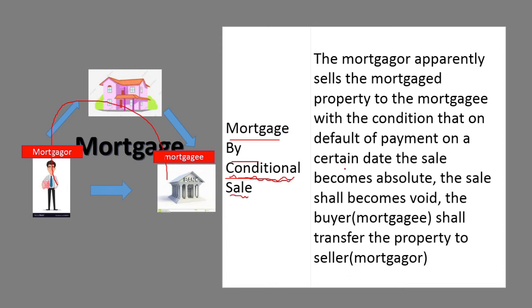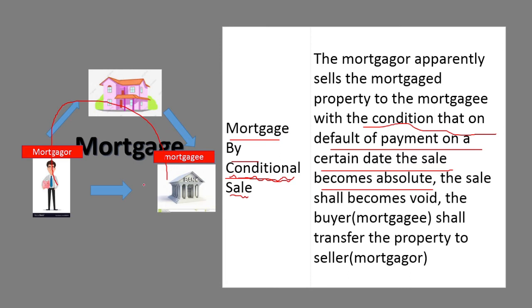And here the condition is that on default of payment on a certain date, the sale becomes absolute. That means the sale is not absolute now. He will get the loan and the repayment starts, and if any dues arise or any default happens in the repayment, then this condition becomes valid. That means the property is going to come into the hands of the bank.